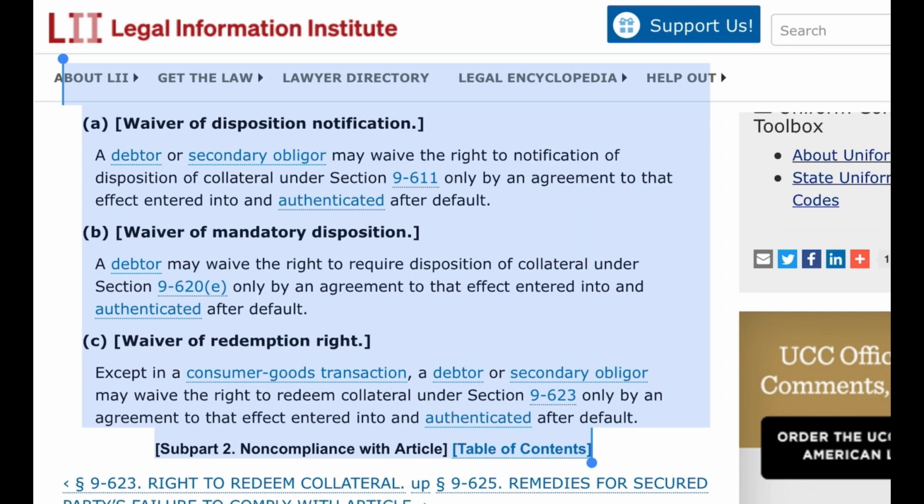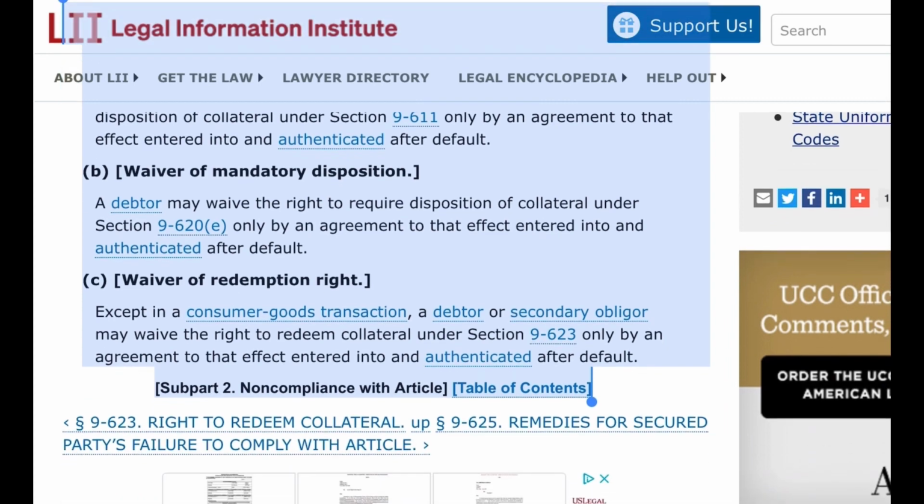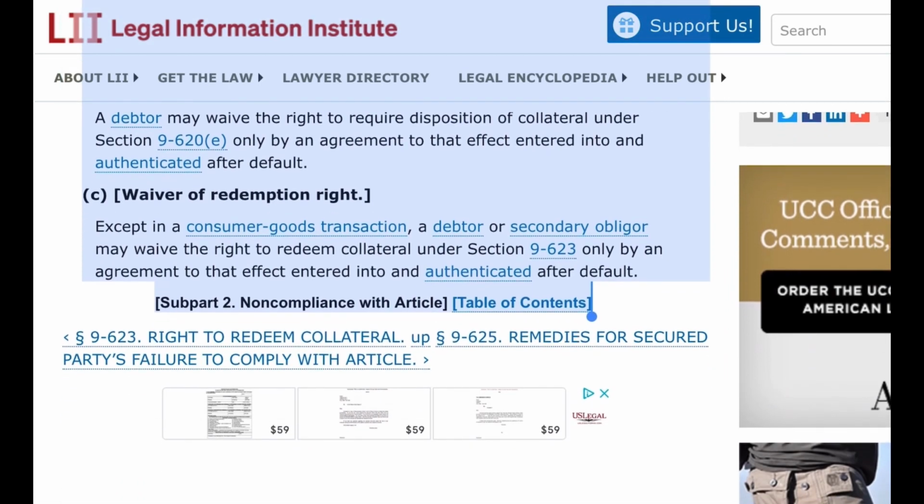C. Waiver of redemption right. Except in a consumer goods transaction, a debtor or secondary obligor may waive the right to redeem collateral under Section 9623 only by an agreement to that effect entered into and authenticated after default.